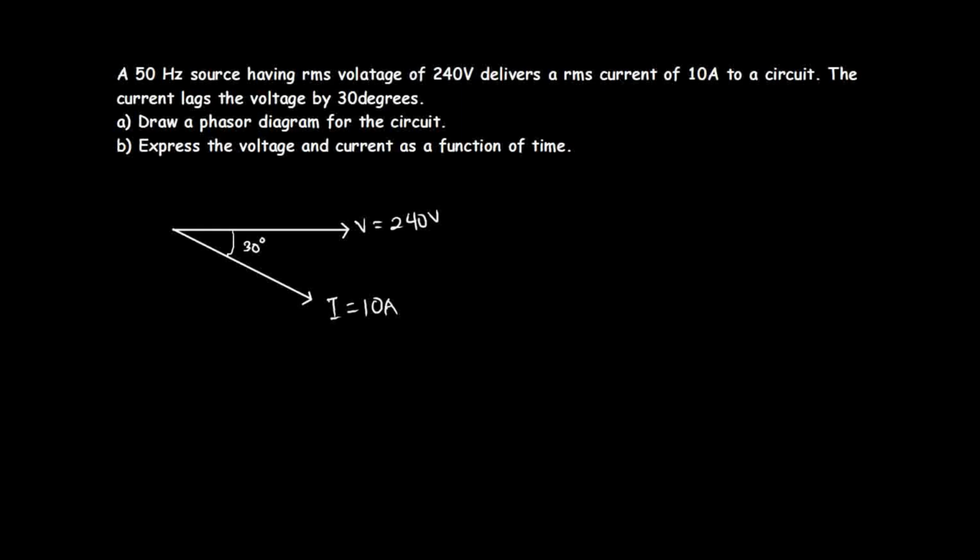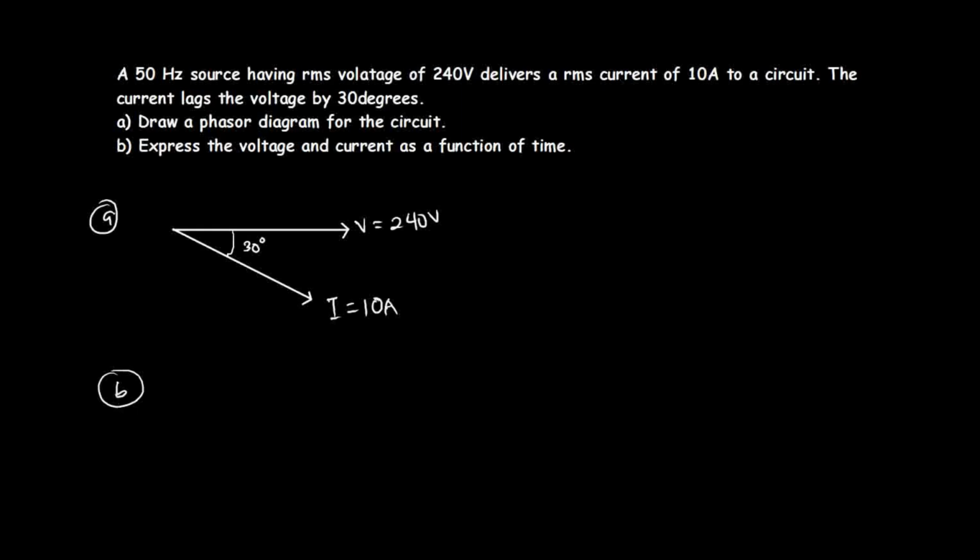Okay, so let's continue. So this is my phasor diagram for this circuit. I have the voltage here, and then I have the current here, which is lagging the voltage by 30 degrees. So now let's go ahead and answer part B. For part B, we have to express the voltage and current as a function of time. So how are you going to do this?